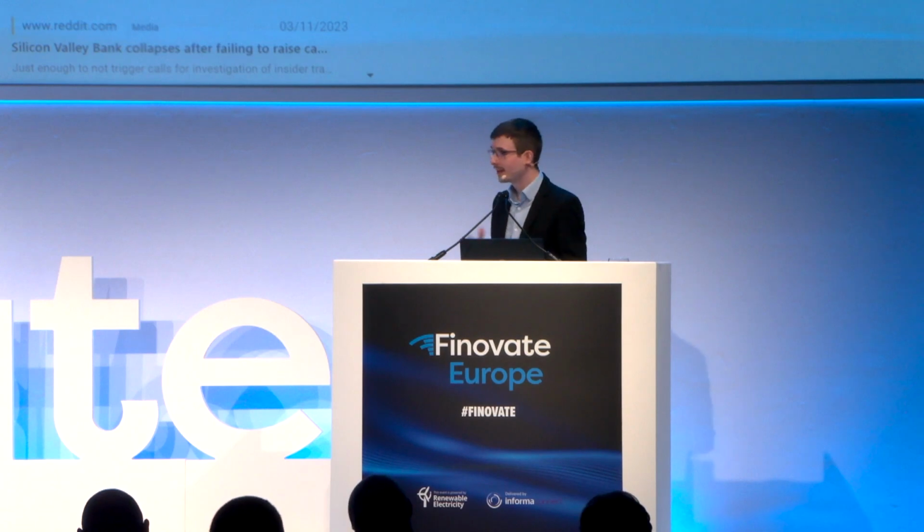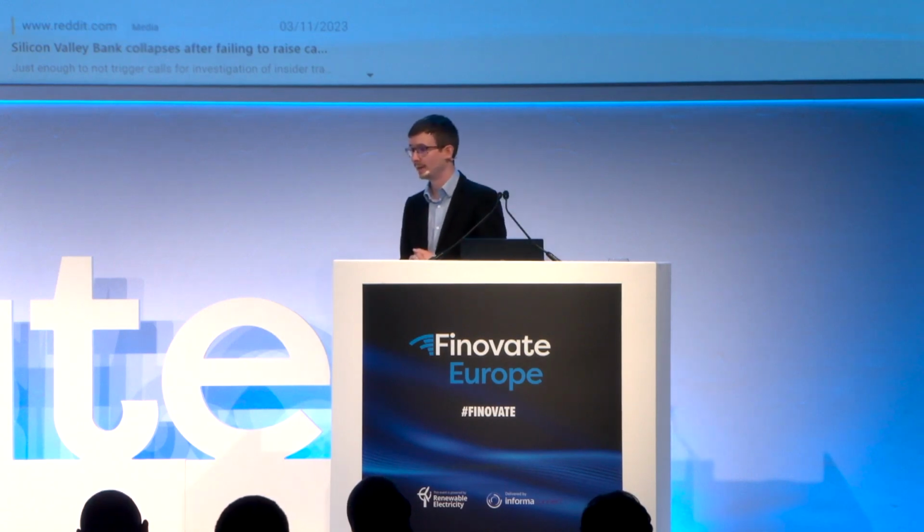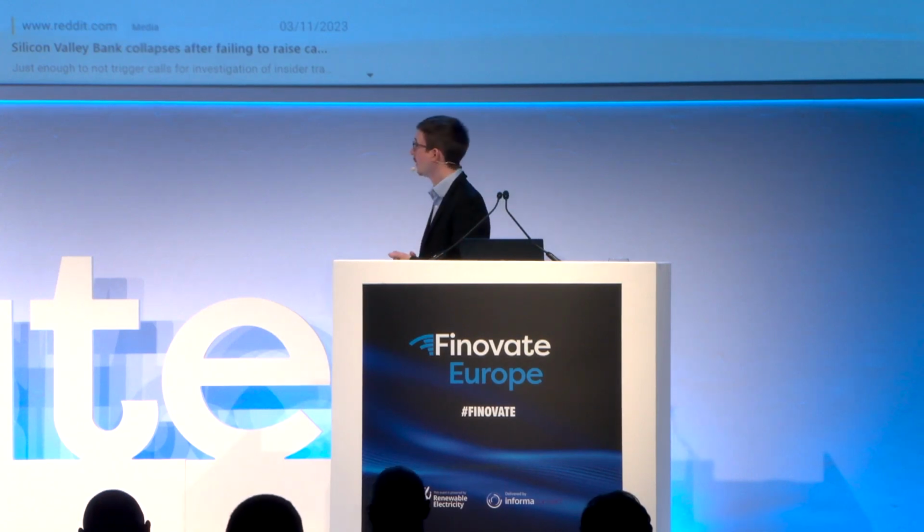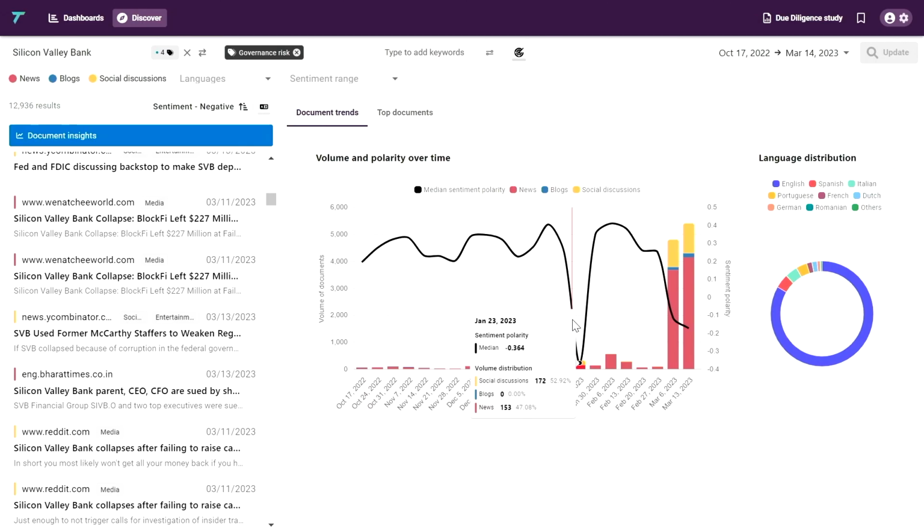As you can imagine, the second example that we're going to show here is on Silicon Valley Bank. And again, this is just to show the kind of critical risks that suppliers can expose corporates to, and also with the current news in the market. And so we're here in a slightly different situation. We're not monitoring, we're doing the initial due diligence. We just want to accelerate the reputational due diligence of that supplier at the moment of onboarding.